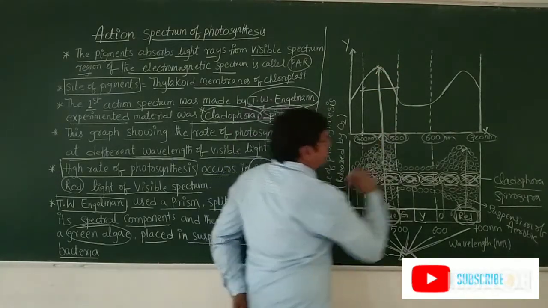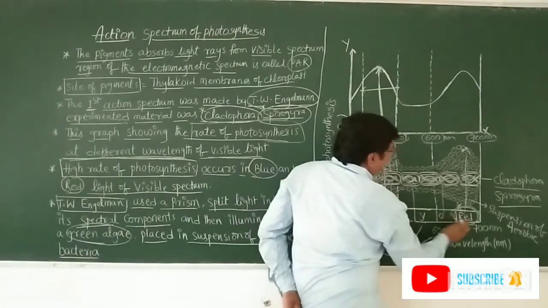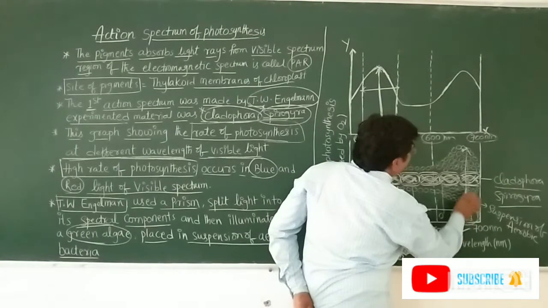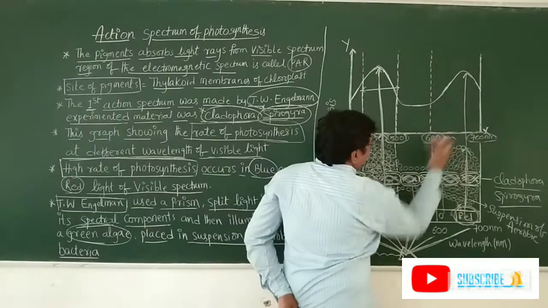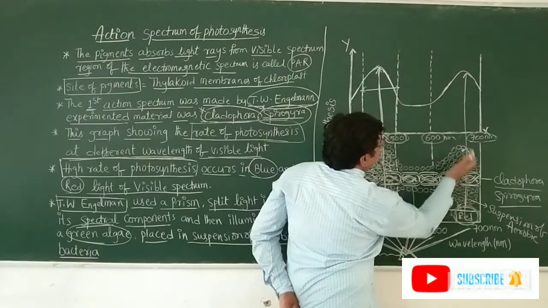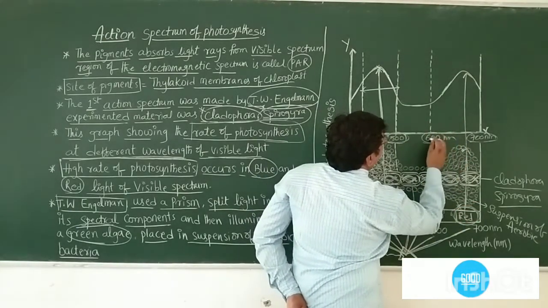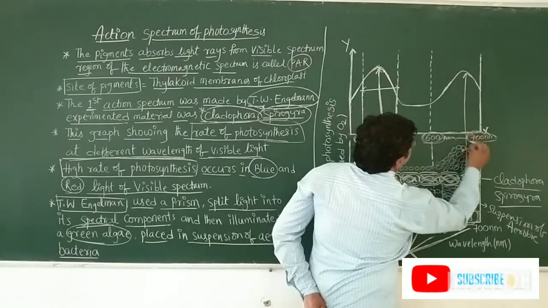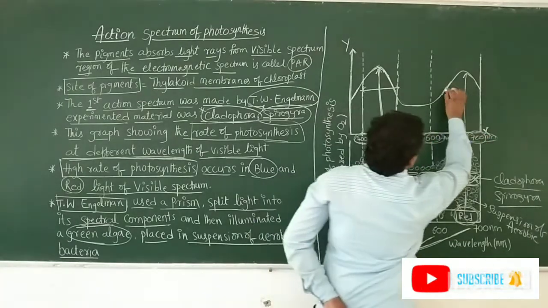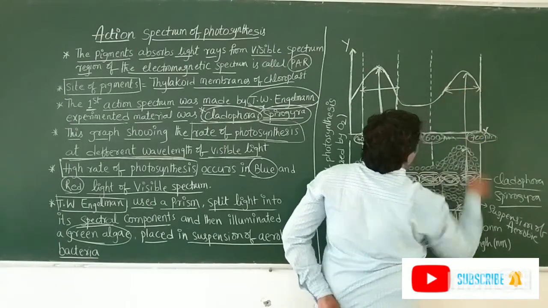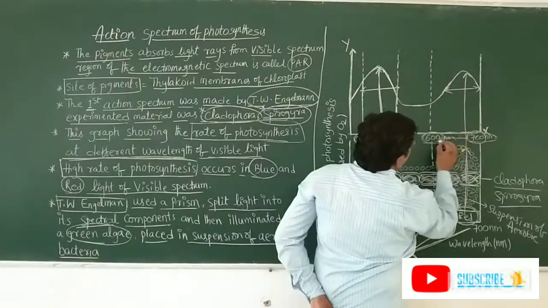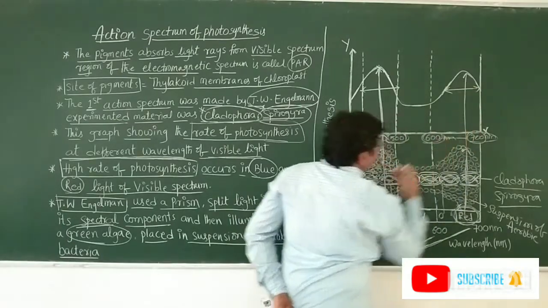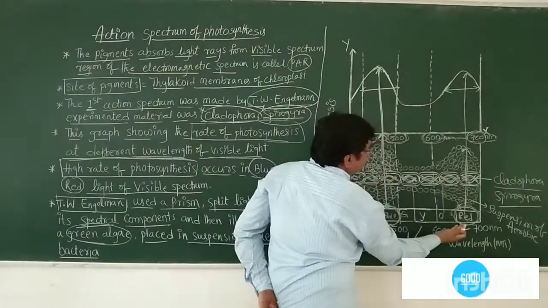Next, in this graph, this is the red region. In this red region, the photosynthesis is more at 600 to 700 nanometer. In this region the photosynthesis rate is more. Which light color in the visible spectrum is this?